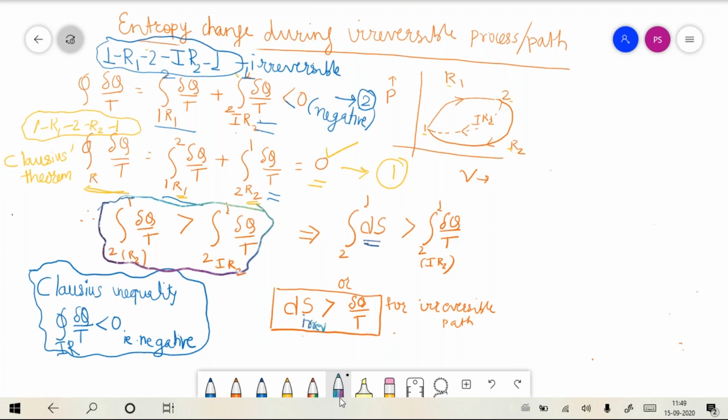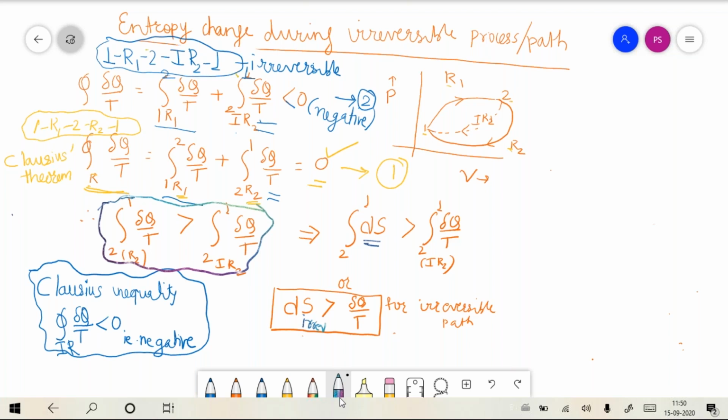Then I applied the Clausius theorem for the reversible cycle, and the inequality for the irreversible cycle. For the reversible cycle, the cyclic integral is equal to 0, and for the irreversible cycle, it is less than 0.